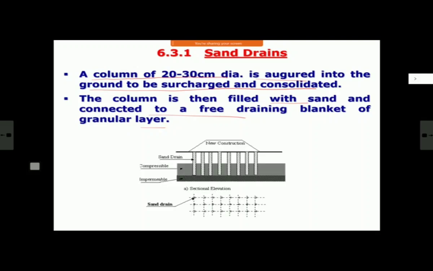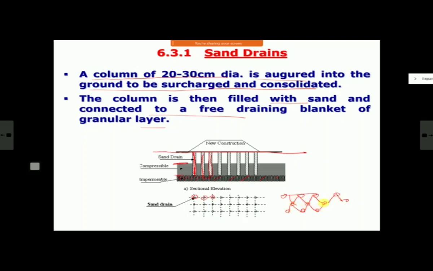This is how it looks. In this case, let us say this is impermeable. It can be permeable or impermeable, it does not matter. And this is, let us say, your compressible soil, and this is your ground level. So you have to make this sand drain covering this whole length of compressible soil like this. This sand drain can be in a square pattern like this, or they can be in a triangular pattern also like this. It will make triangles like this.